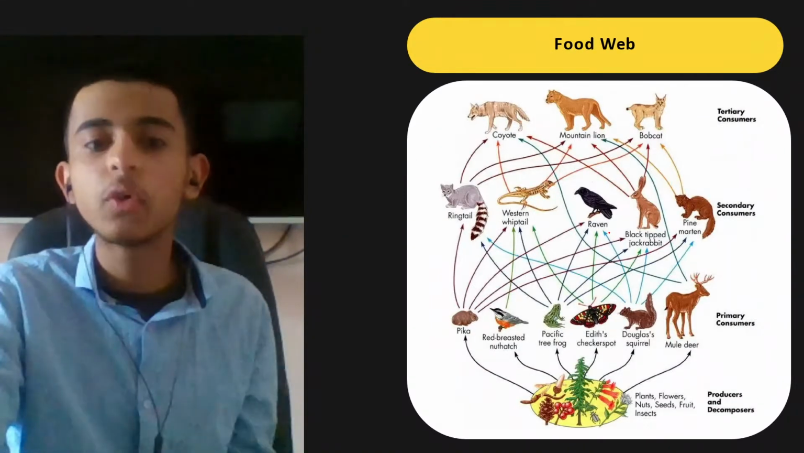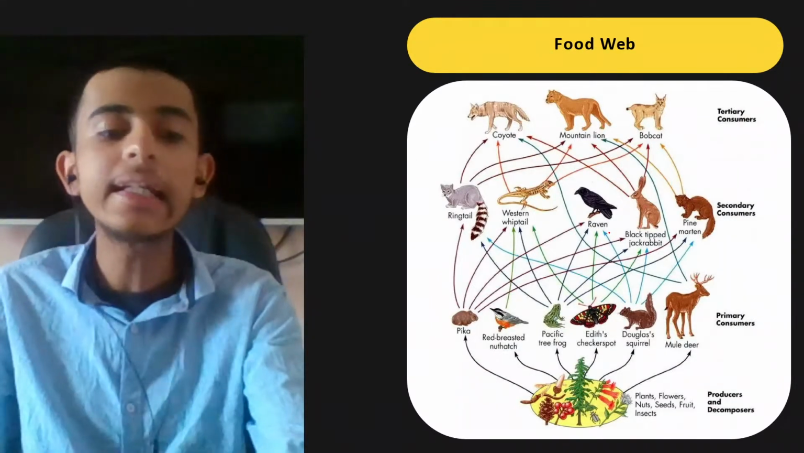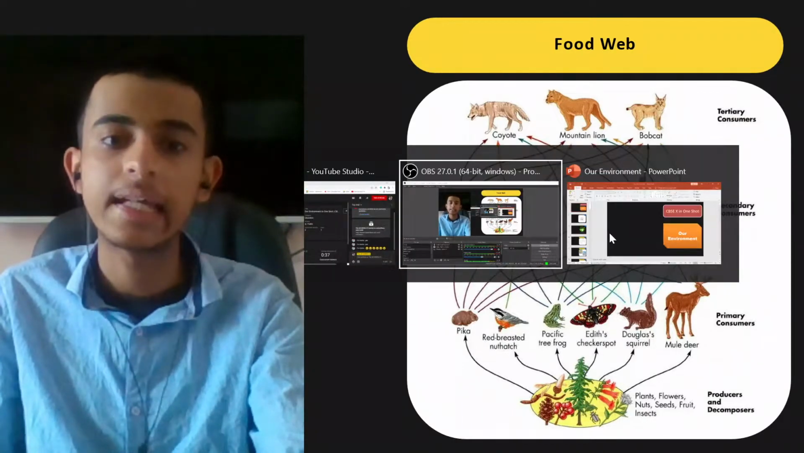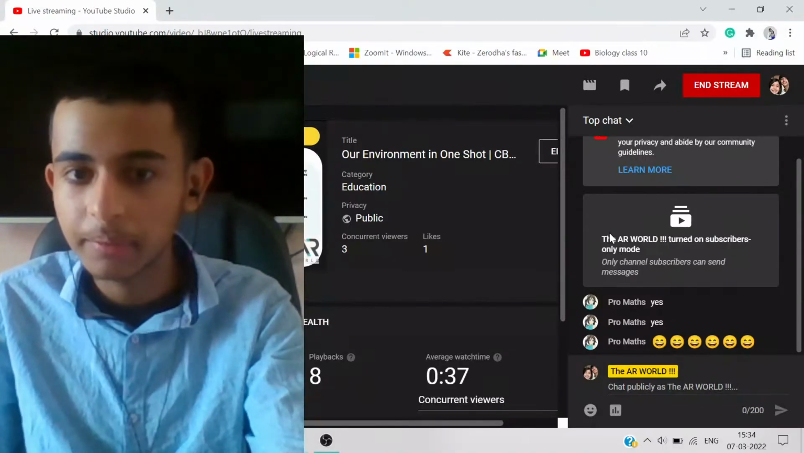Food web. What is a food web? Food web is nothing but the interconnected food chains. They form the food web.